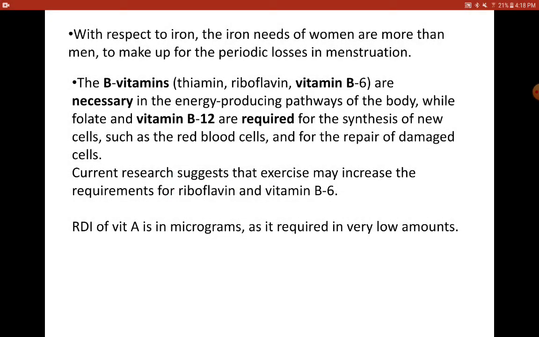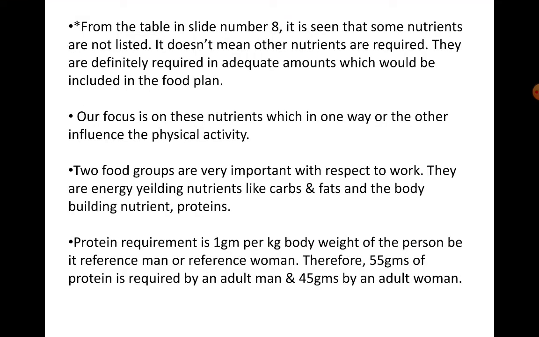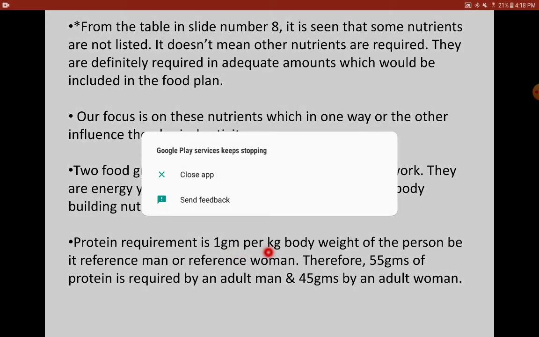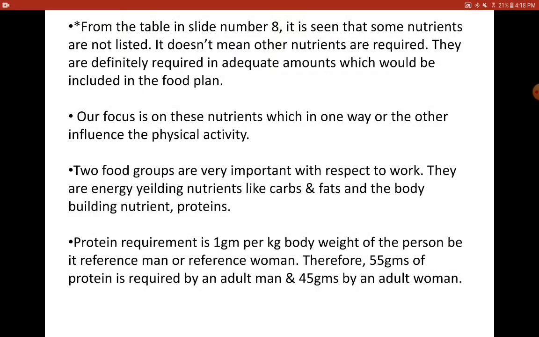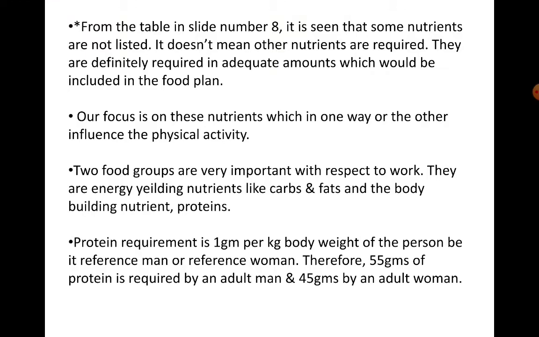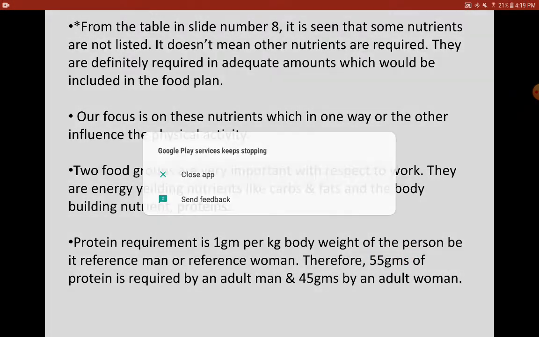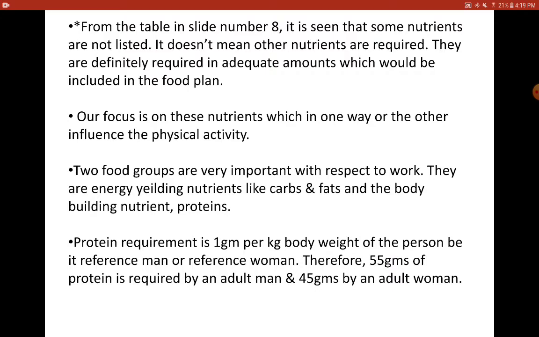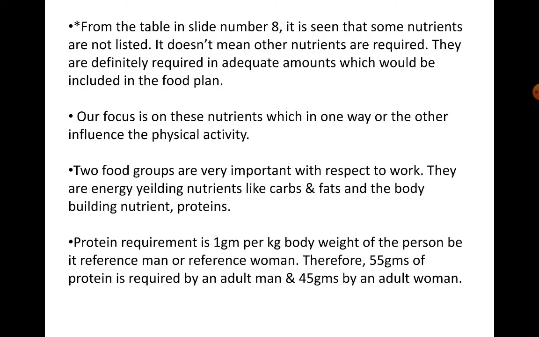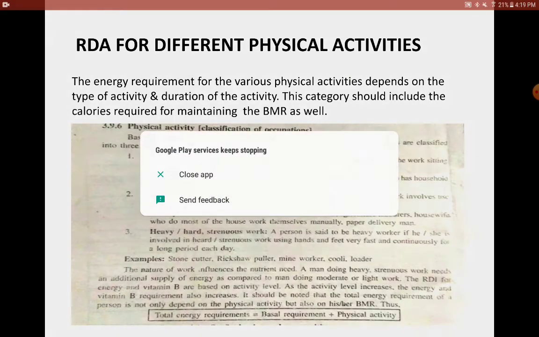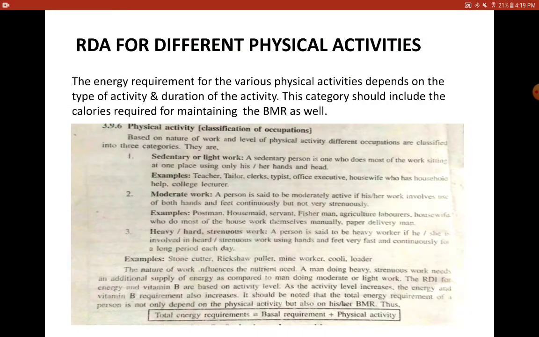Now vitamin A is in micrograms because its requirement is very low with respect to physical activity. Coming on to proteins, here 1 gram per kilogram body weight of the person is calculated. So if the person is 55 kilograms, 55 grams of protein intake has to be taken by that person. And similarly, when a woman is about 45 kgs, she has to consume about 45 grams of protein as per the RDA. So this is about the RDA for different physical activities.